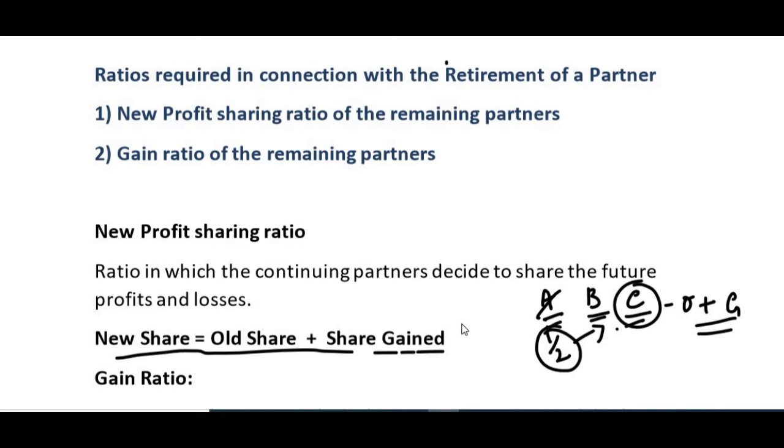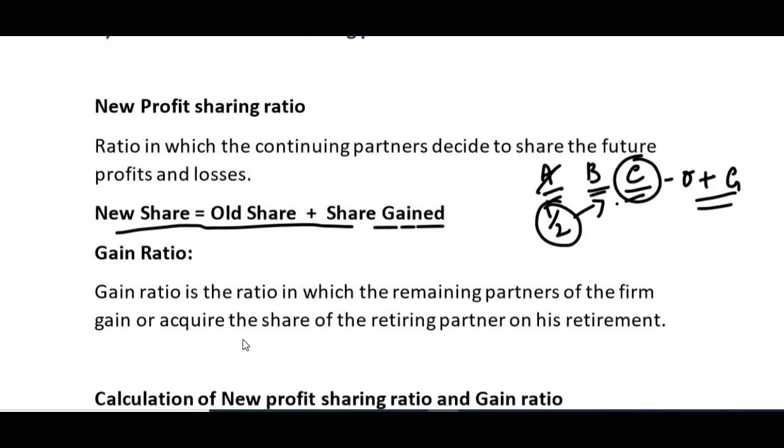So we have another important ratio, the gain ratio. Now what is this gain ratio? As I have given you here one example, that is half. After he retires, this will be shared between B and C. He will leave this share to the continuing partners and he retires.